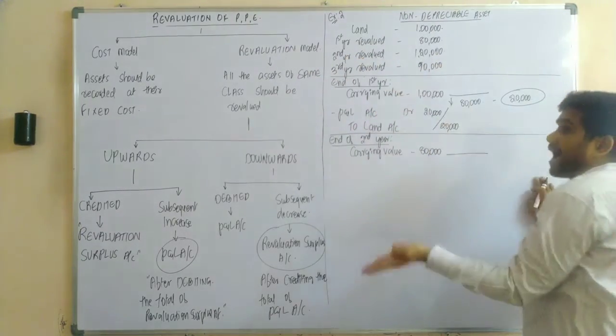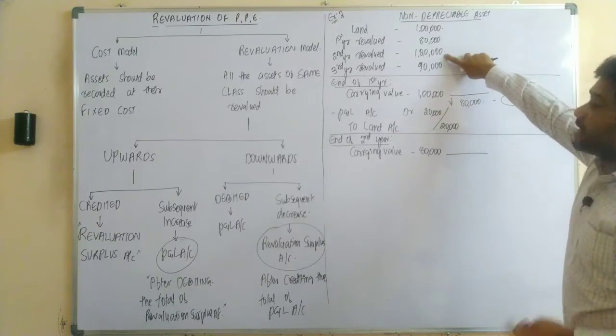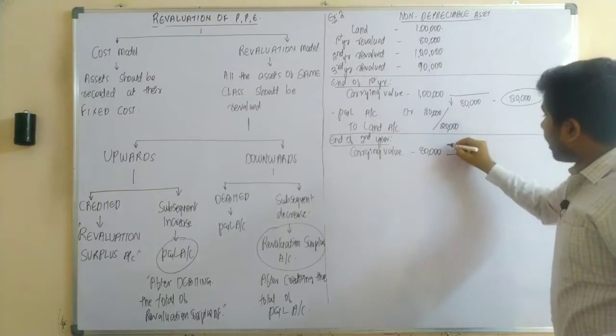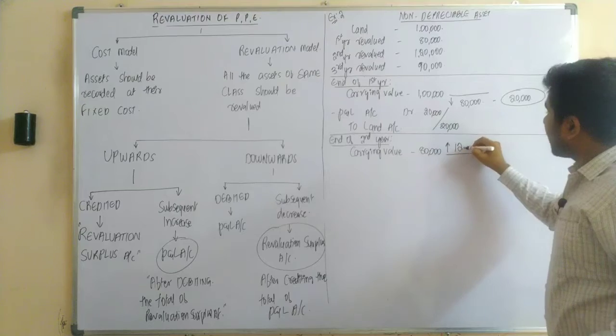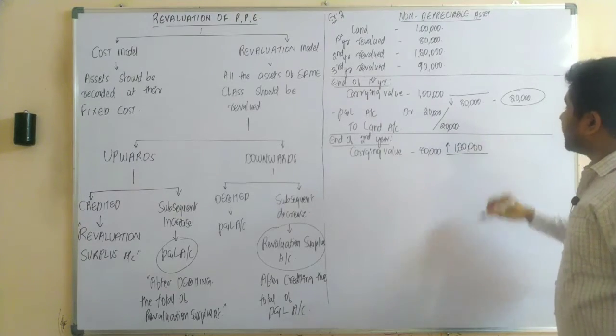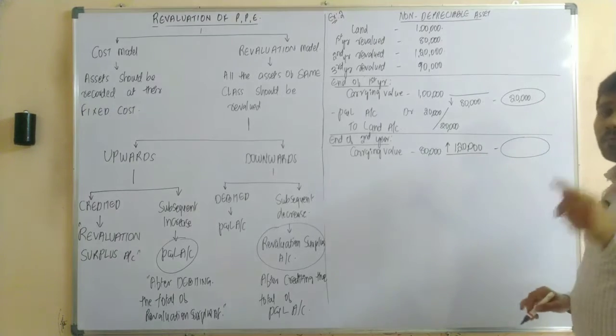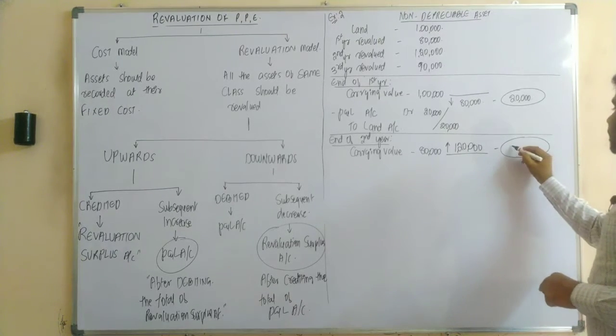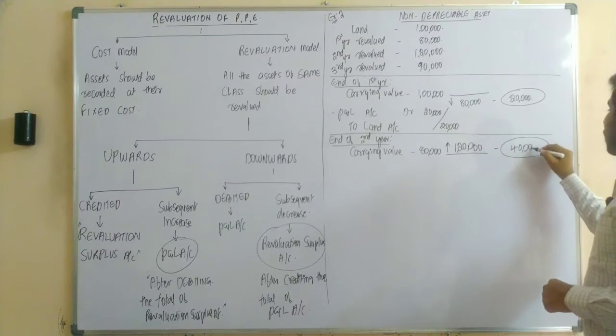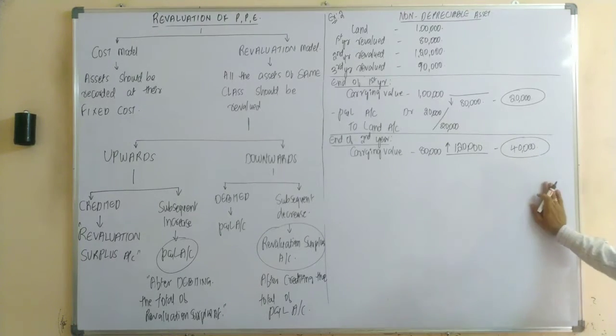Was it revalued upwards or downwards? Upwards. It was revalued at 1,20,000 rupees. So as it was revalued at 1,20,000 rupees, there is a difference of how much? 40,000 rupees. Yes or no? There is an increase to the extent of 40,000 rupees.